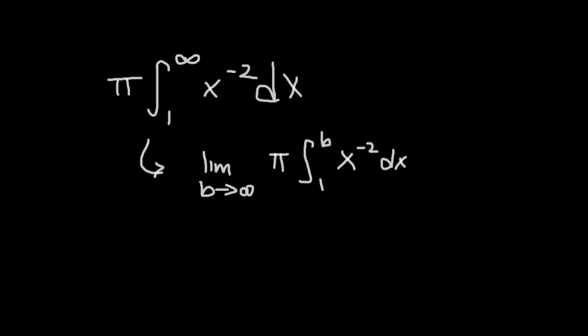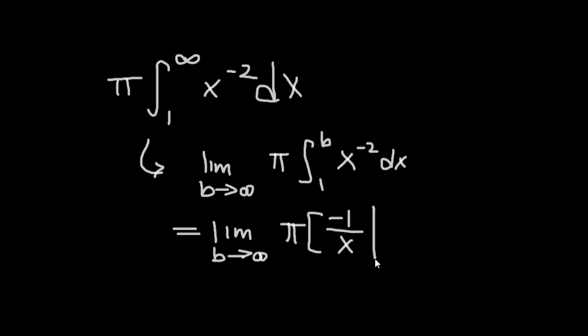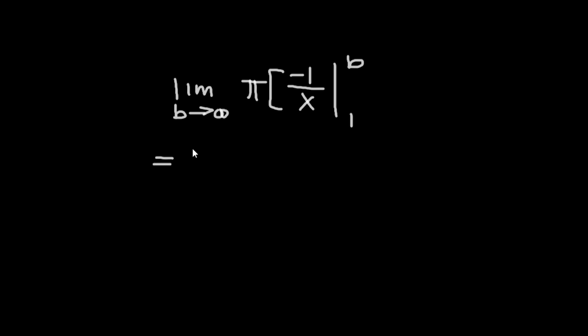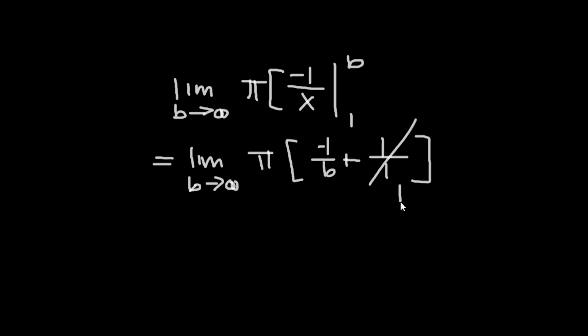Once we anti-differentiate, we get the limit as b increases without bound of pi times negative 1 over x from 1 to b. We can expand this by making negative 1 over x from 1 to b into negative 1 over b plus 1 over 1, which is just 1. Negative 1 over b will approach 0, so 0 plus 1 is just 1, times pi is just pi.